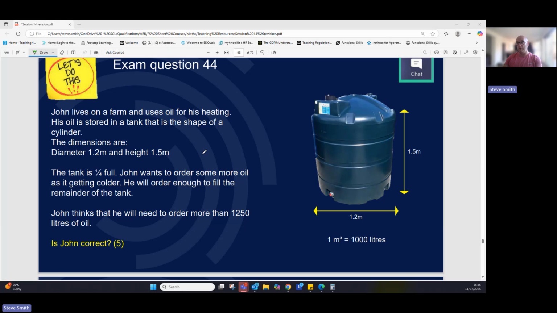And this one we've tackled before, but I will do it again because I think it's an important question where it's got a few different things going on. It's a 5 marker, not a 6 marker, so it's not max. John lives on a farm and uses oil for his heating. His oil is stored in a tank that is the shape of a cylinder. The dimensions are 1.2 by 1.5. We can see that. The tank is a quarter full.